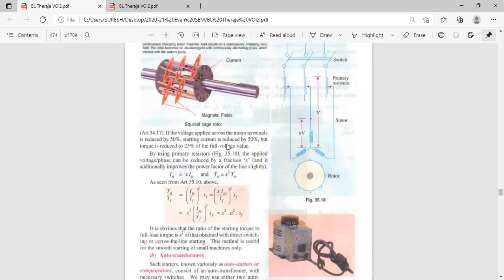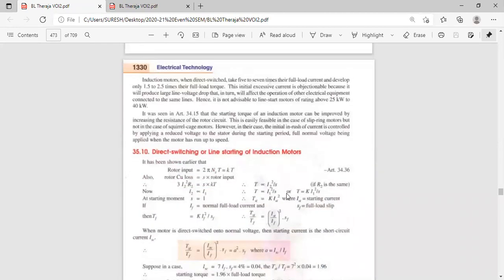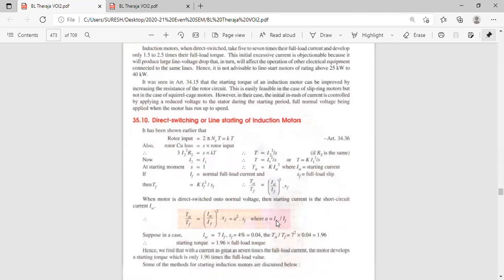Which equation is it? See, equation 1 we have, this is equation 3. TST by TF is equal to, in place of IST, X into ISC. If you substitute that, what will you get?